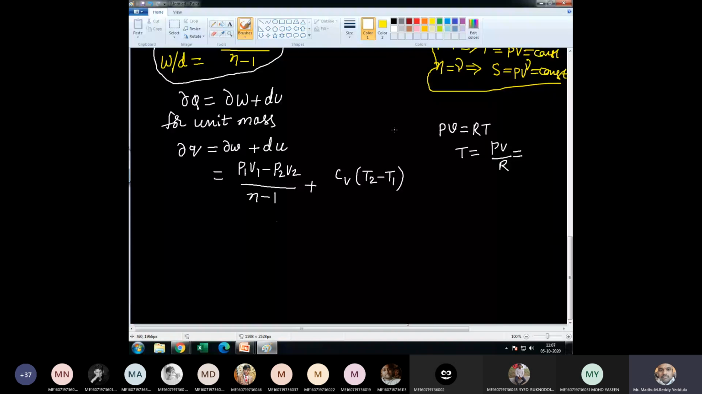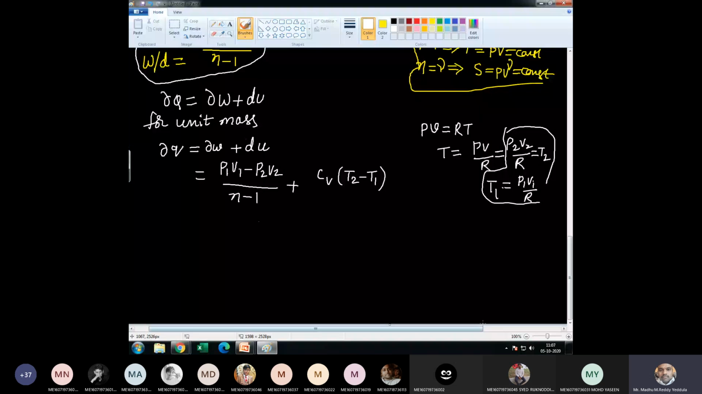Right. Now T equal to PV by R. I can write P2 V2 by R, or I may also write P1 V1 by R. P1 V1 by R is equal to T1. P2 V2 by R is written as T2. Agree? Yes, sir. T2 can be replaced by P2 V2 by R, and T1 can be replaced by P1 V1 by R.